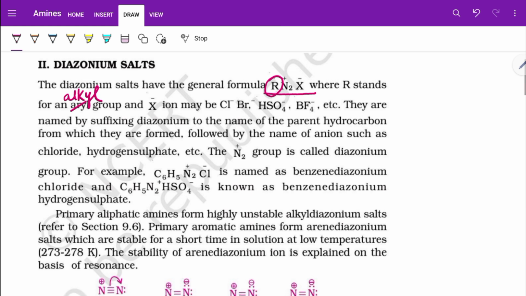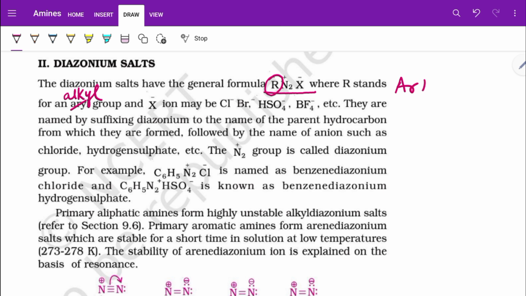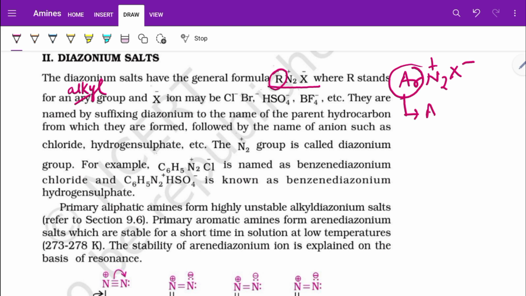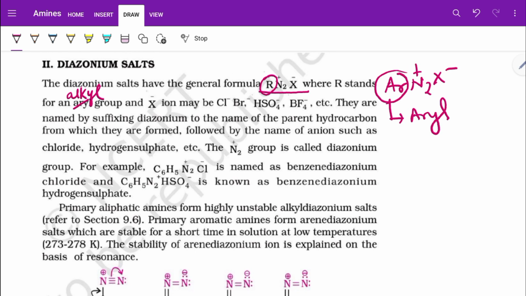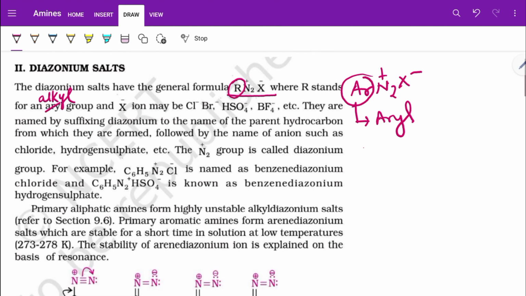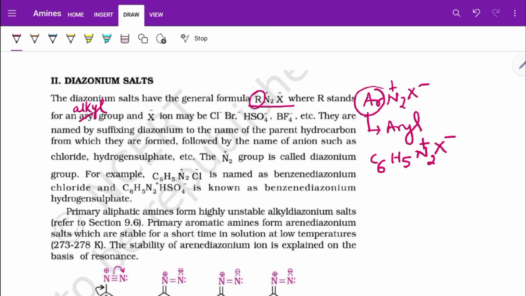Now, if I write Ar N2 plus X minus, then this Ar will stand for aryl group, or benzene diazonium chloride. I can also write C6H5 N2 plus Cl minus for chloride, X minus for halide.